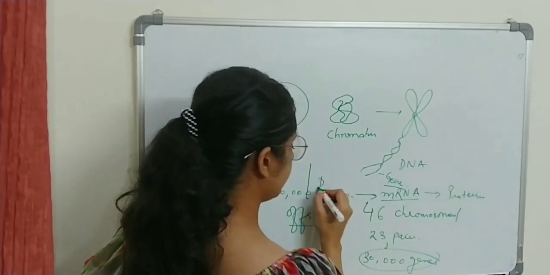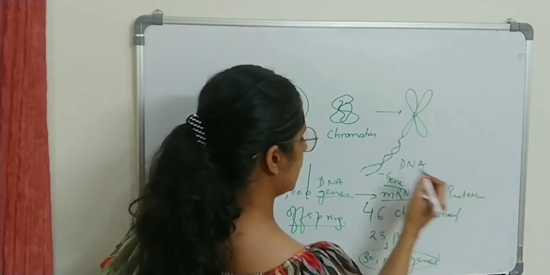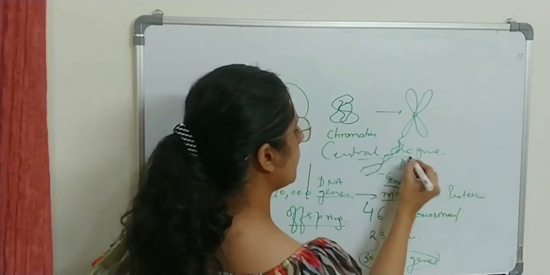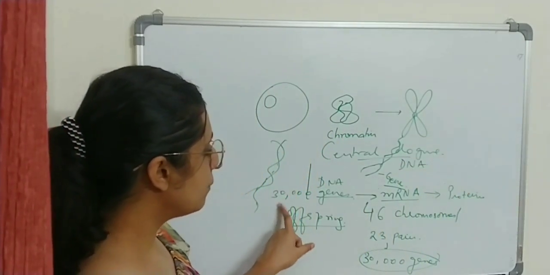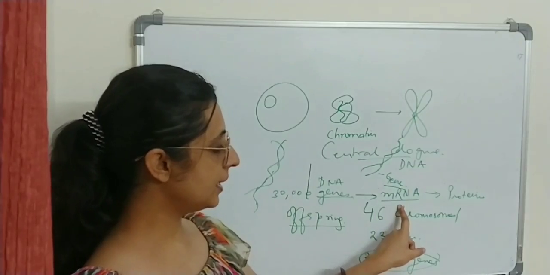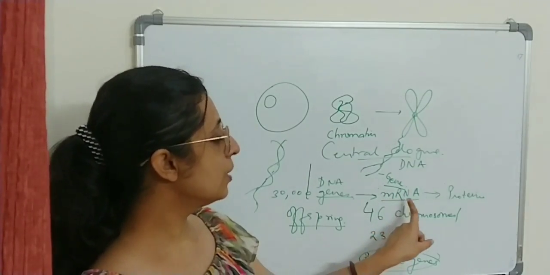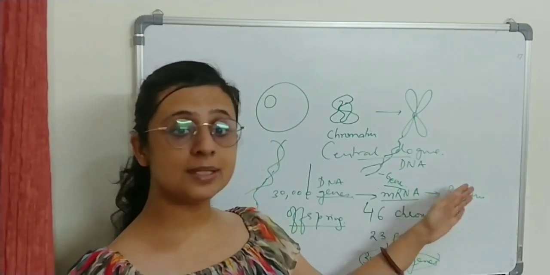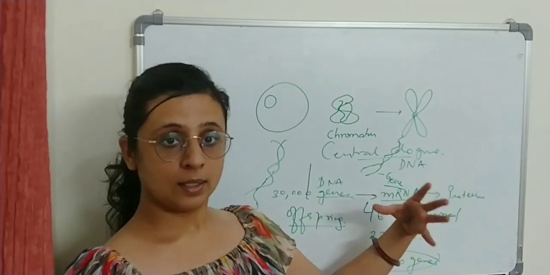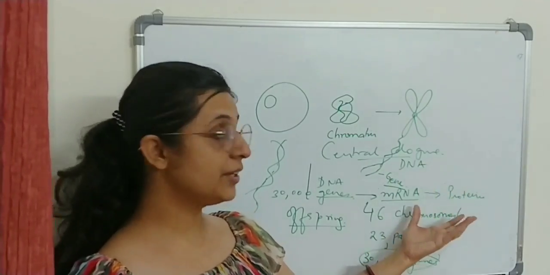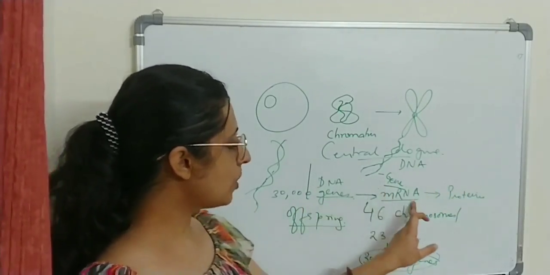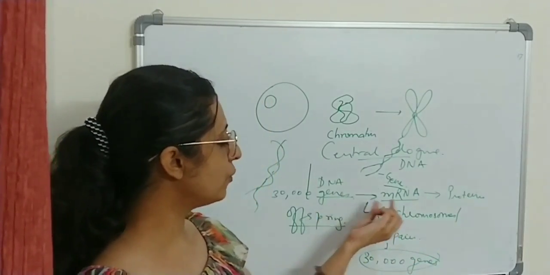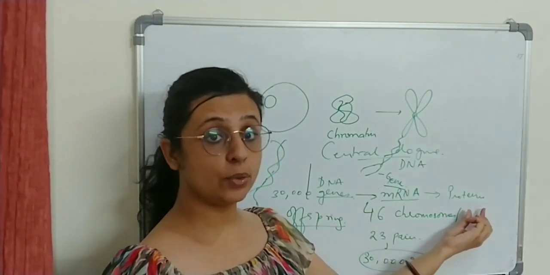Okay, so DNA to RNA to proteins, which is the central dogma of life. What is the central dogma of life? That DNA will get transcribed into RNA, or you can say messenger RNA in this case, which will further translate to form proteins, and these proteins or macromolecules are responsible for various character generation. So from DNA to RNA to protein, that is the central dogma of life, or you can say genes are responsible for formation of mRNA or encoding proteins.